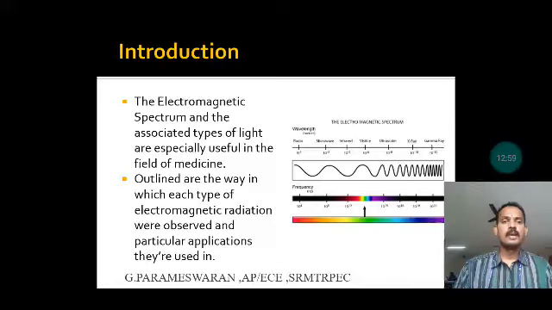These waves are divided into various bands: radio waves, microwaves, infrared waves, ultraviolet waves, X-rays, gamma rays. Likewise, we have various classifications. Each of these can be used for specific applications.